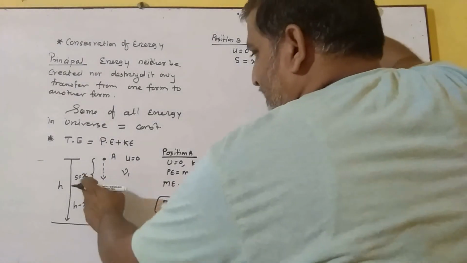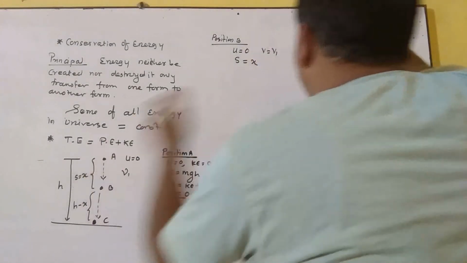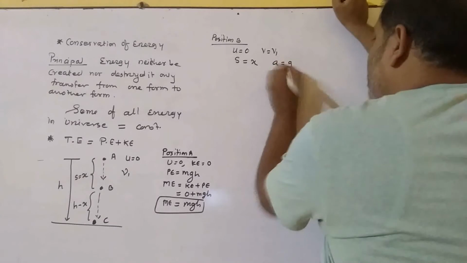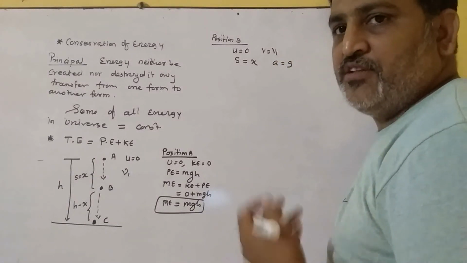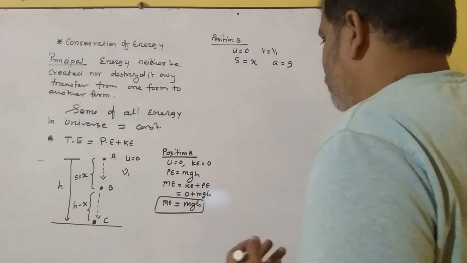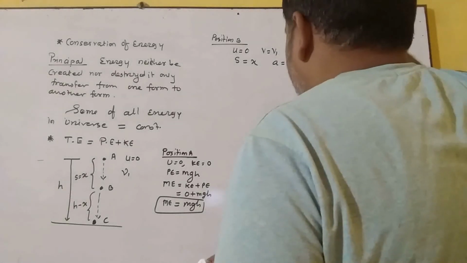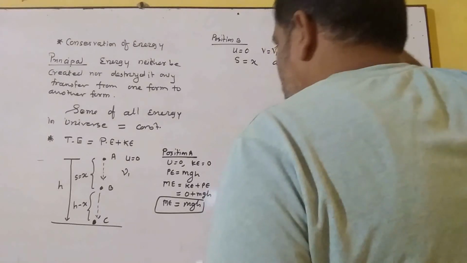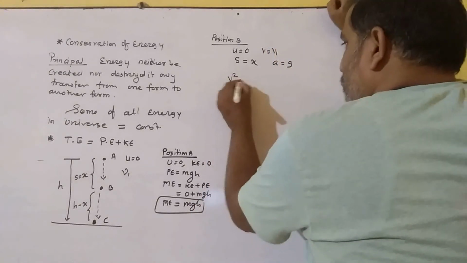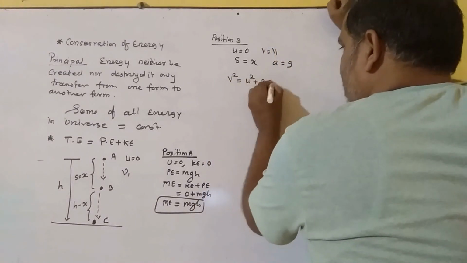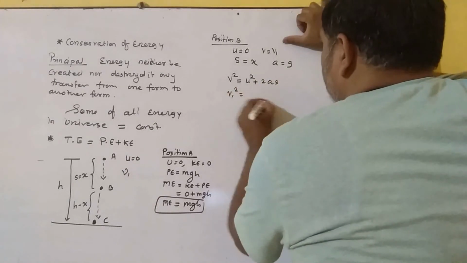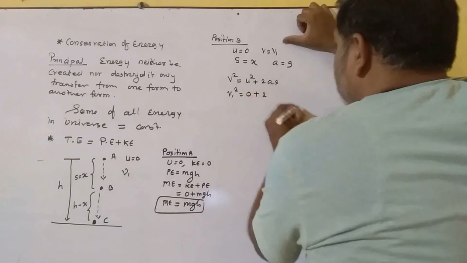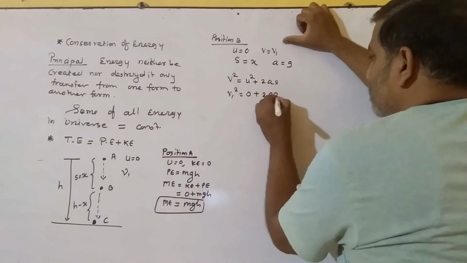By the time it reaches position B, it has displaced by x. At that time it acquires an acceleration due to gravity, which is g. Now we have an equation: v squared equals u squared plus 2as. So v1 squared equals u squared, which is 0, plus 2 times a, which is g, times s, which is x.